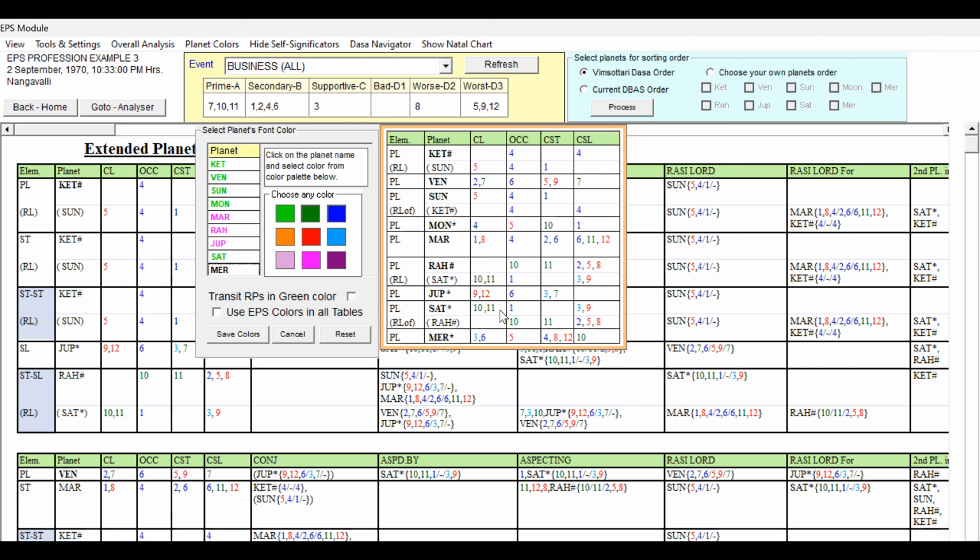And Mercury planet is also very good, but the 5, 8 and 12 grouping is there. It is not good for the business prospects, but this is good for the job prospects, despite some hurdles and struggles. But this is not good. We can give pink. It means it also indicates mixed significations like Rahu and Jupiter and Mars. So that way we have given the colors for the business prospects.